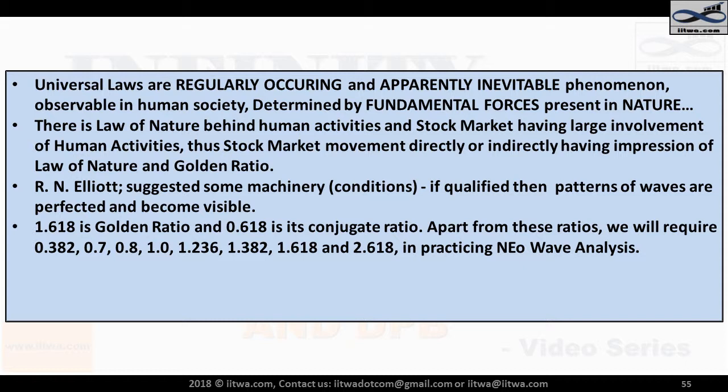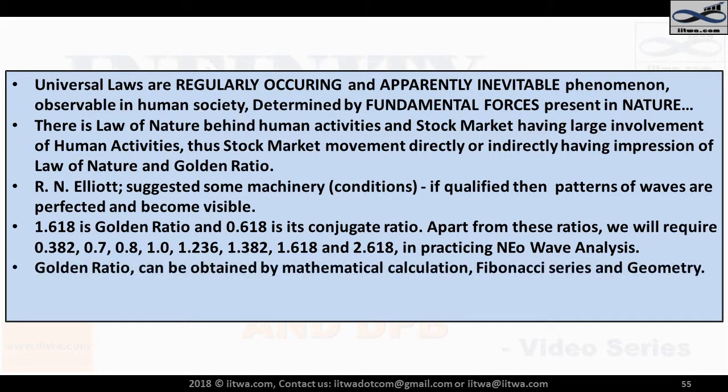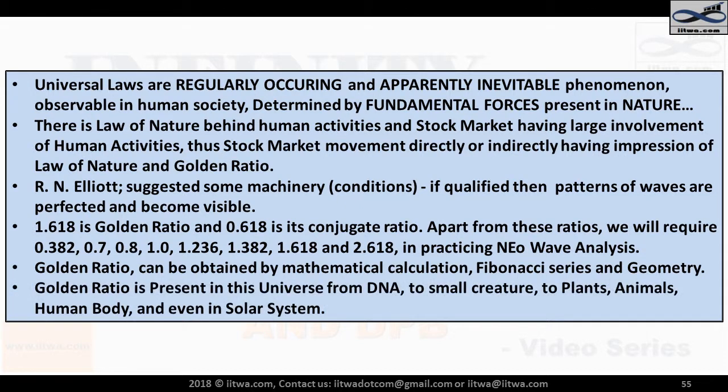1.618 is the golden ratio, and 0.618 is its conjugate ratio. Apart from these ratios, we will require 0.382, 0.7, 0.8, 1.0, 1.236, 1.382, 1.618, and 2.618 in practicing neo-wave analysis. The golden ratio can be obtained by mathematical calculation, the Fibonacci series, and geometry. The golden ratio is present in this universe from DNA to small creatures to plants, animals, the human body, and even in the solar system.